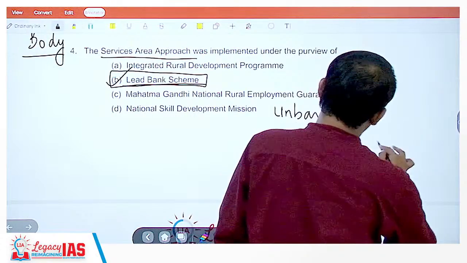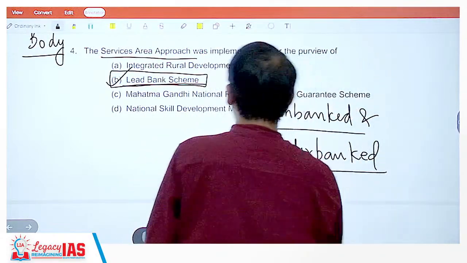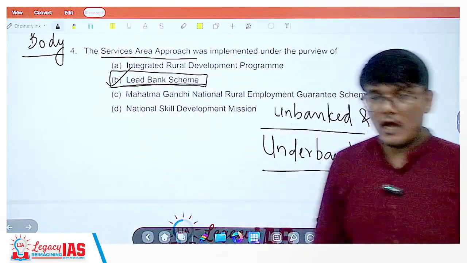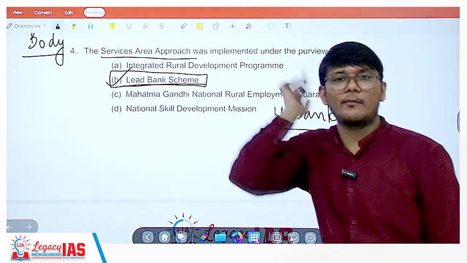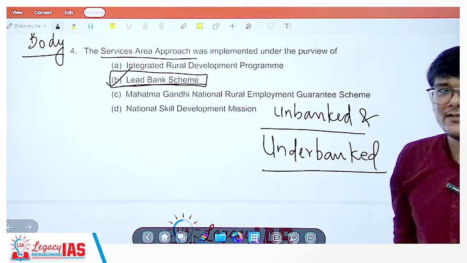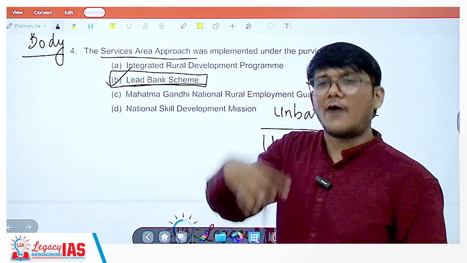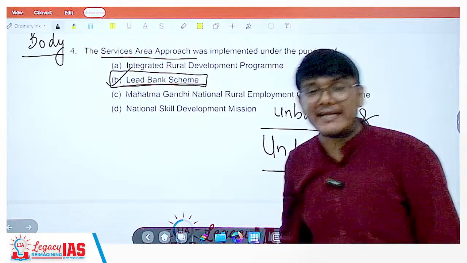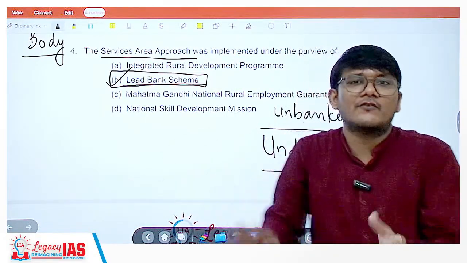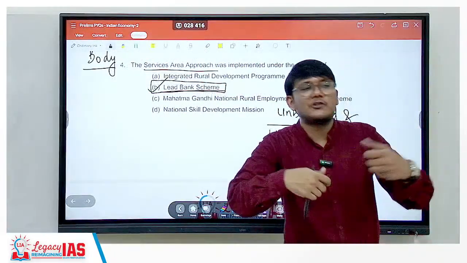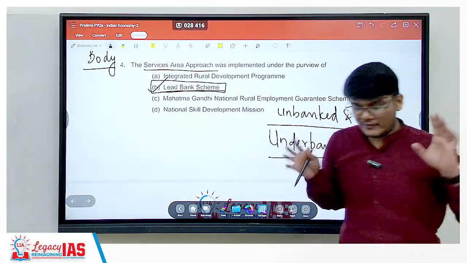Unbanked means there are no banks for kilometers and kilometers of radius. Underbanked means it's quite far, but after some kilometers you may get a bank, and that may not be a full-fledged bank. Only some amount of services would be there. There would not be digitization. All that kind of thing can happen.